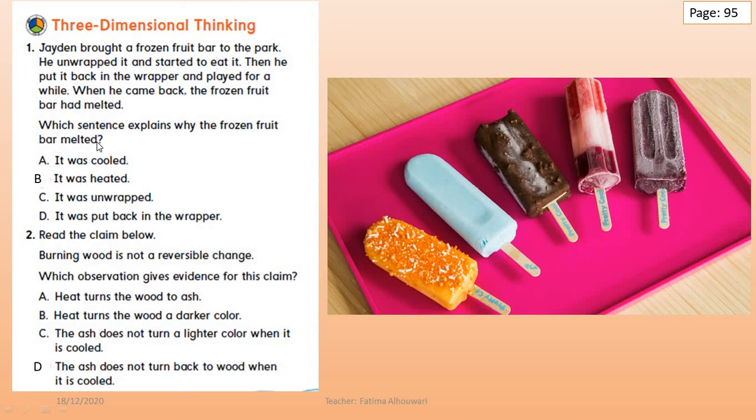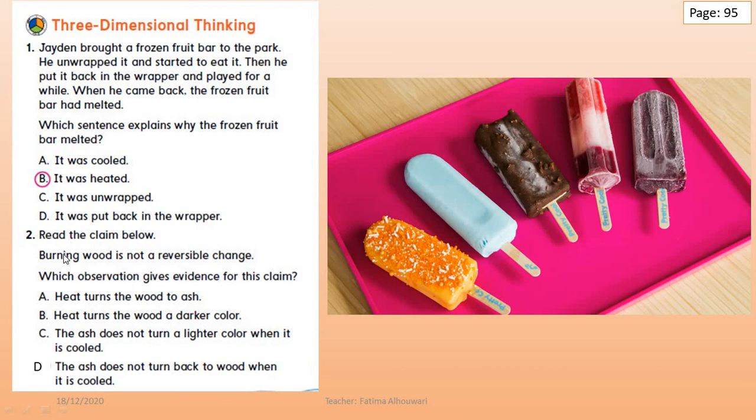What do you think? Let's say A, it was cooled, or B, it was heated, or C, it was unwrapped, or D, it was put back in the wrapper. What do you think? Did you say B? Of course, yes, because it was heated. Great job, grade 2. Let's see question number 2.